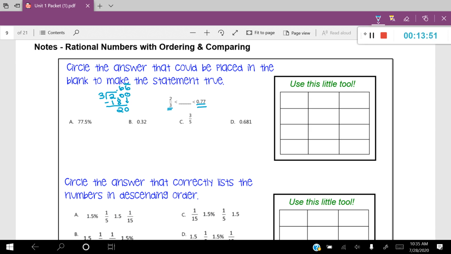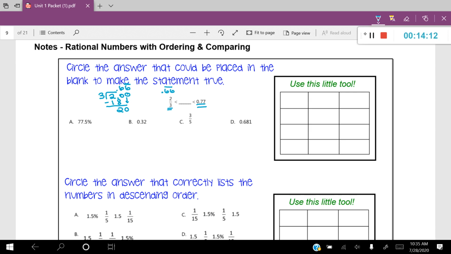This number is going to be 0.66 repeated. So really, I'm trying to figure out a number that is going to be between 0.66 repeated and 0.77. So let's figure out which one of these, A, B, C, or D, fits that.